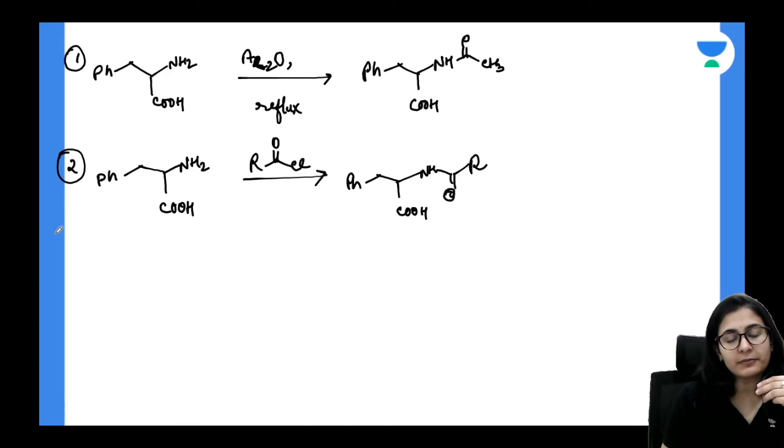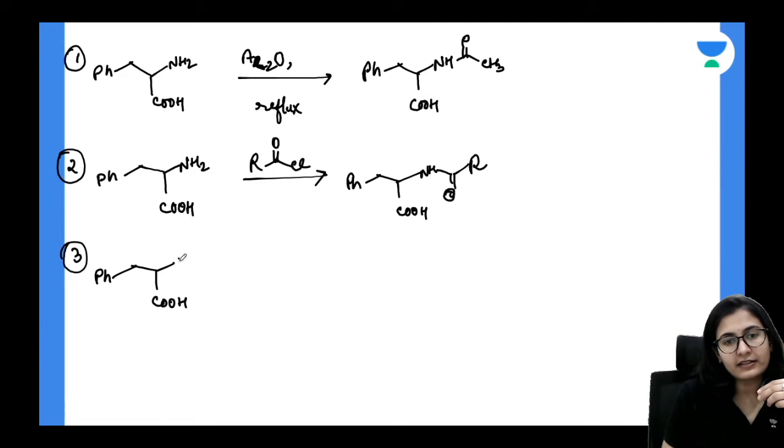Very, very simple. The third very important way of protection of the amine group is by reacting it with the CBZ group. So how are you going to do that? Let's say I am reacting my molecule, let's say I am having the same phenylalanine.